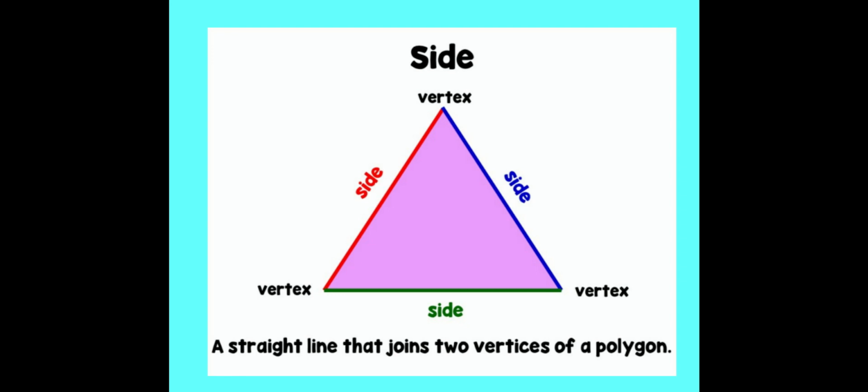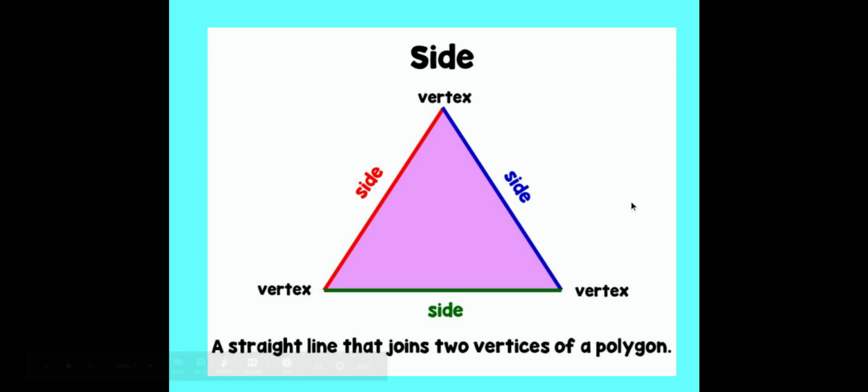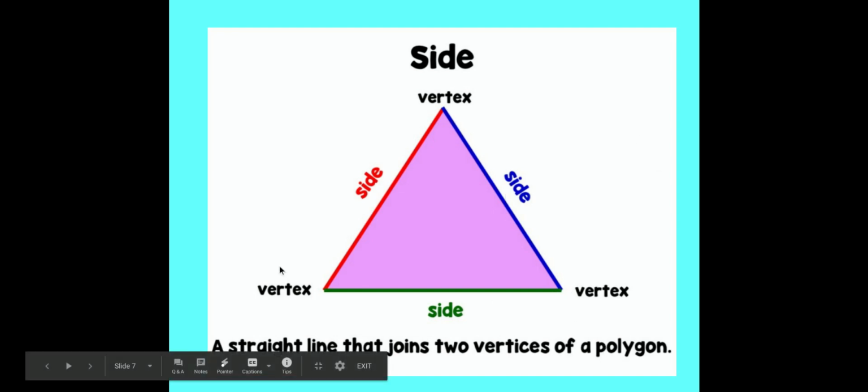So you should be familiar with, if I say, how many sides does this picture have? You should be able to tell me that there are 3 sides. We have a side here, a side here, and a side here. Sides are the straight lines that connect to vertices, or corners. So we've got a straight line here, a straight line here, a straight line here. Those straight lines are sides.